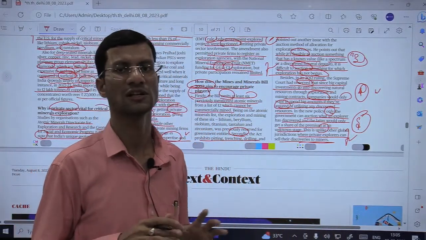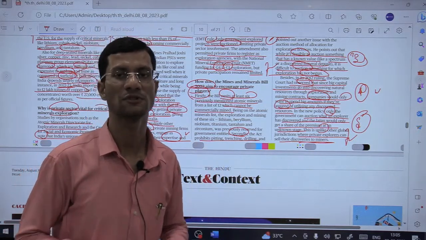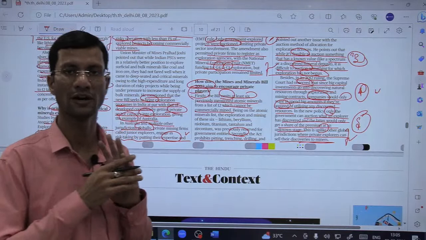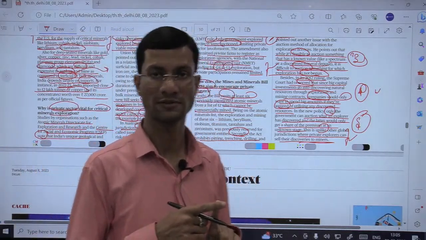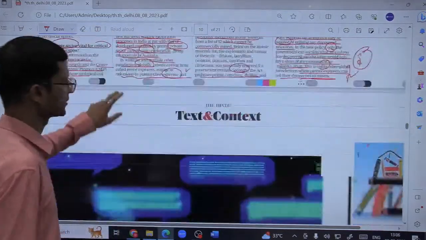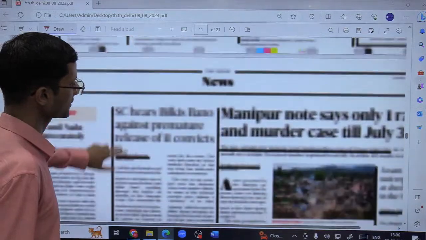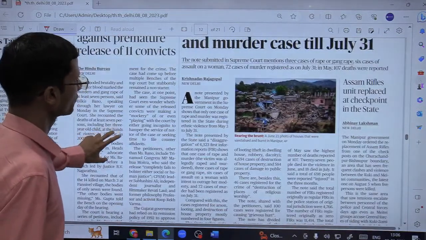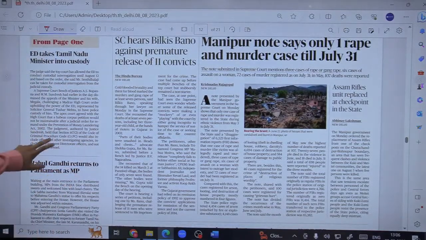We have potential and we have explored only 10% of our potential till now. So we have 90% of the potential left, but for that we need funds, apart from technology and expertise, which can come only from the private sector. Right? So this article, in that perspective, is a very good piece. Do read and revise. Okay, now quickly let us look at the miscellaneous facts from the prelims exam point of view.